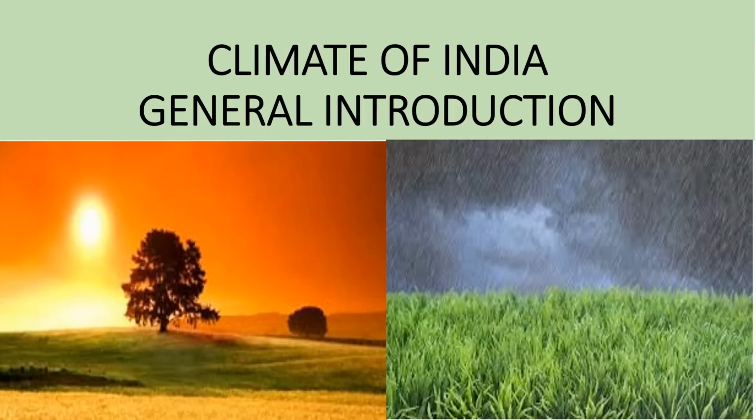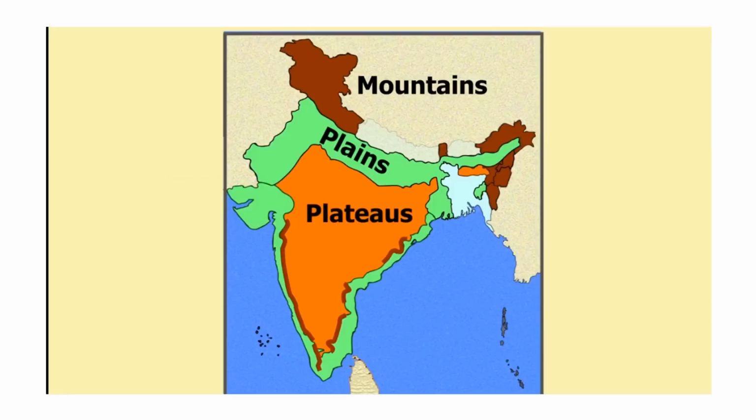India is a very large country where we have a variety of physical features like the mountains, plains, plateaus, and all have a great influence on the climate of India. Mountains are protective layers, and here the temperature decreases.